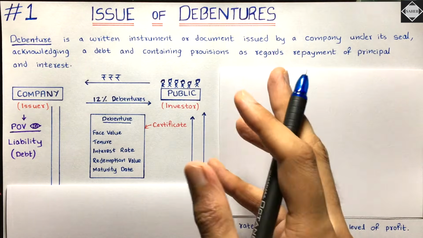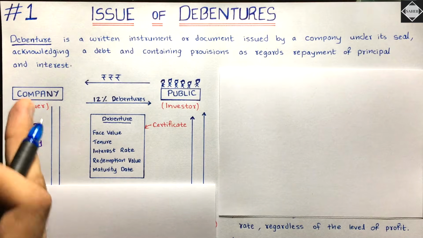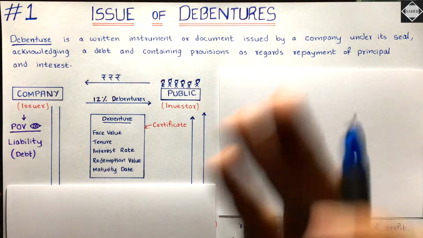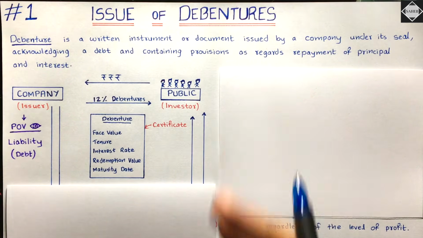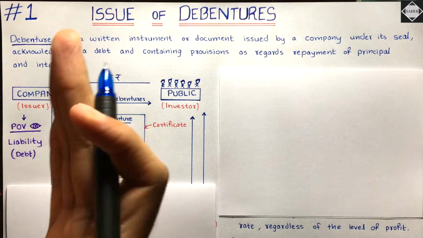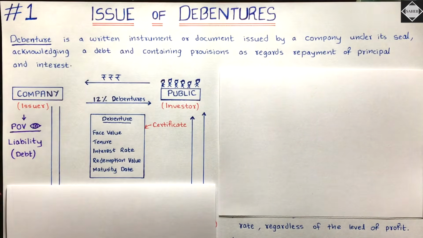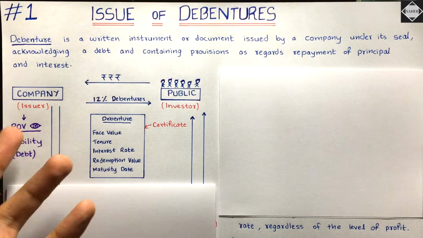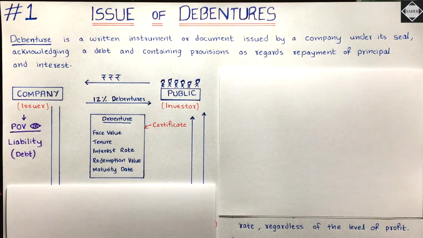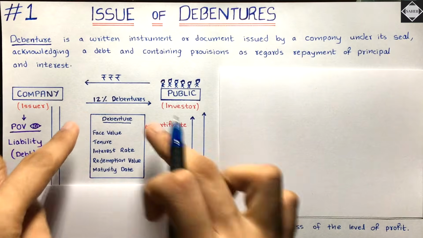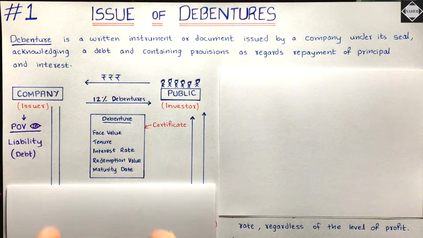But everything has been decided right now only, in this first year only. How much will be paid back, when it will be paid back. Okay, all the terms and conditions will be decided at the time of issue only, when money will be received by the company. When the loan is taken. Is that clear? Okay, so all this will be written down on one piece of paper called as debenture certificate. Right now it will be digital. Okay, it will not be written. Fine, it will be digital. So on this piece of paper many things will be written.